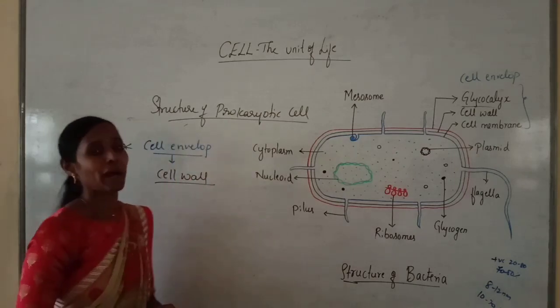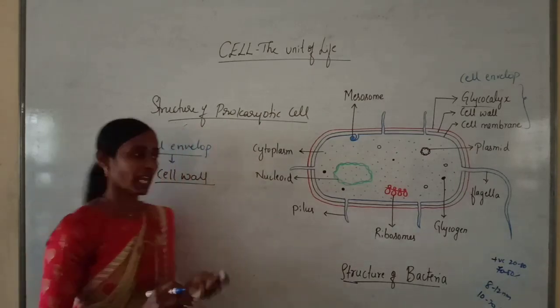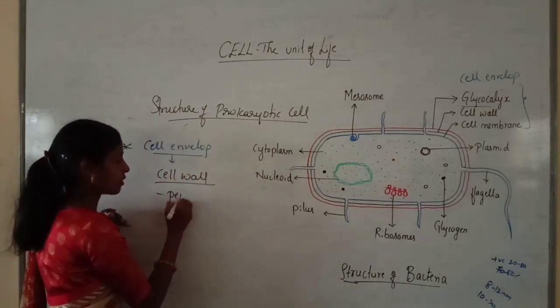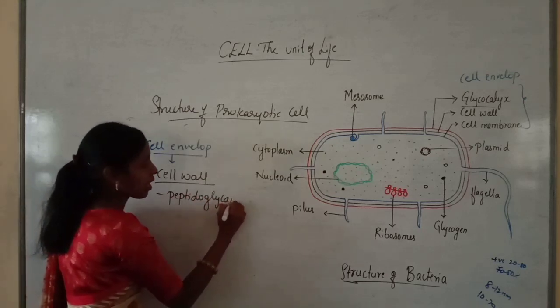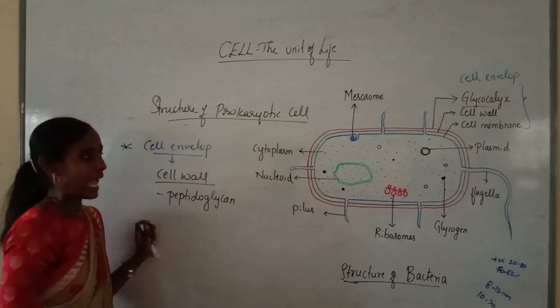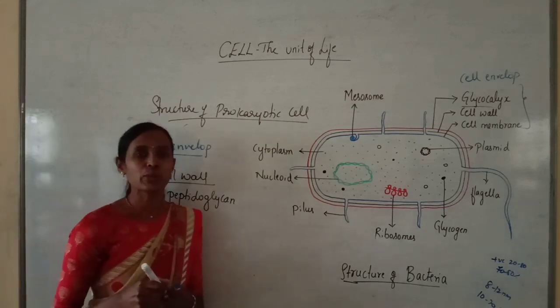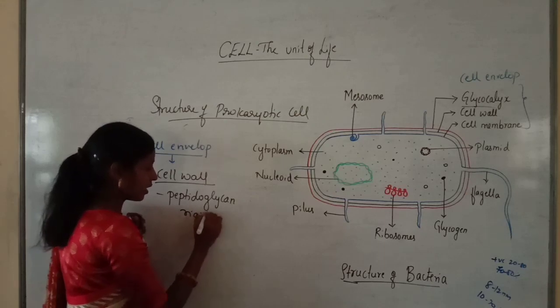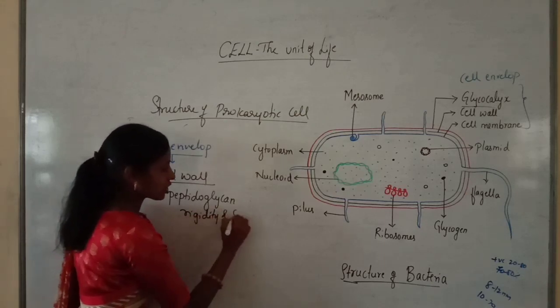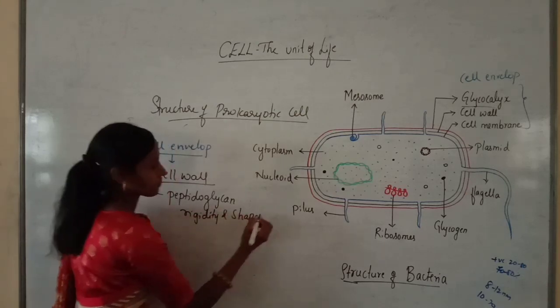And the cell wall of bacteria is mainly made up of peptidoglycan, and this cell wall usually provides rigidity and shape to the cell.